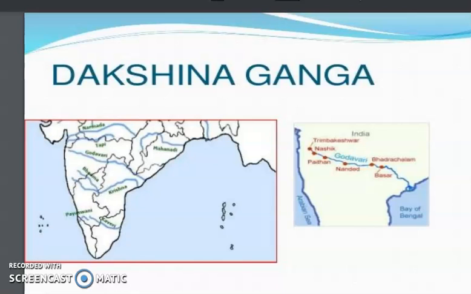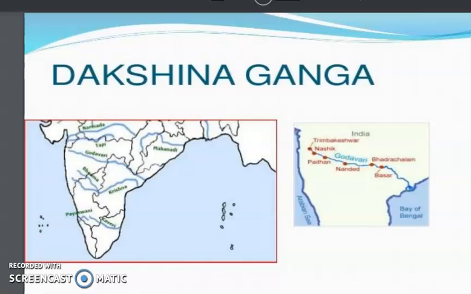So students, on the previous day we had discussed the Narmada river and the Tapi river, as well as the east flowing rivers and the west flowing rivers of India. Now today we will start the next river system, and the next river is known as Dakshin Ganga. Can you tell me which river is known as Dakshin Ganga? Anyone having any clue, any idea?